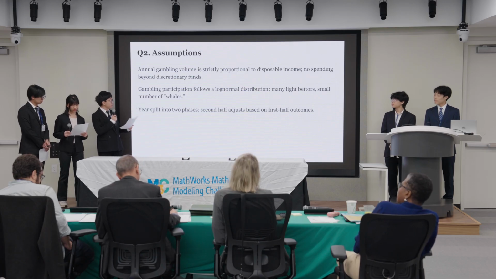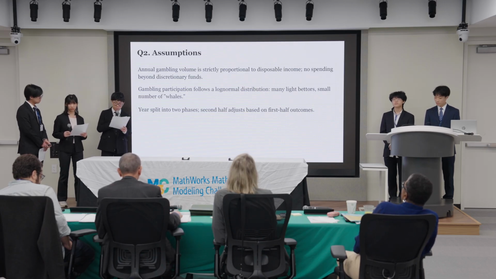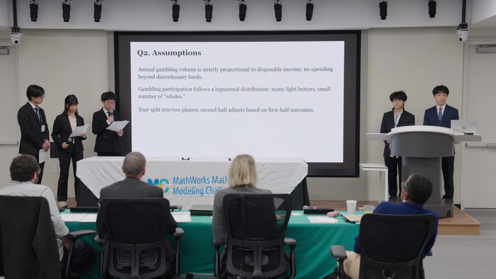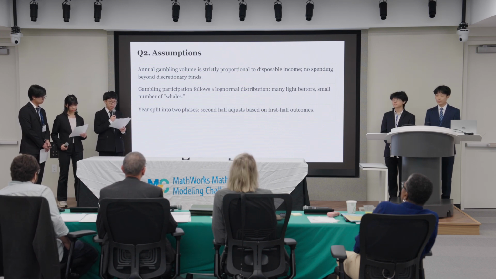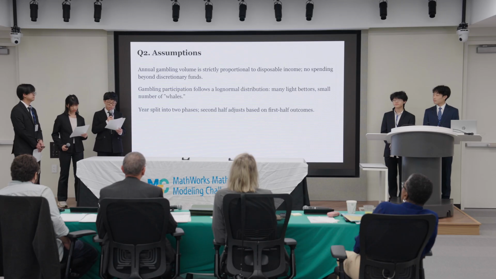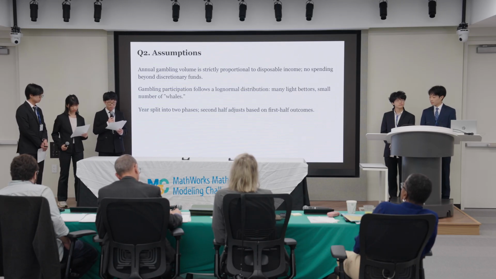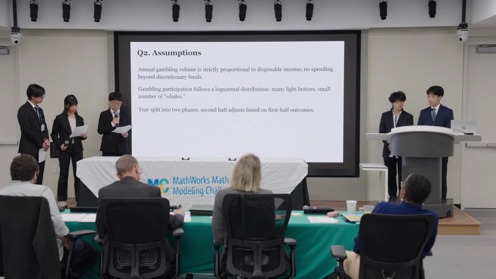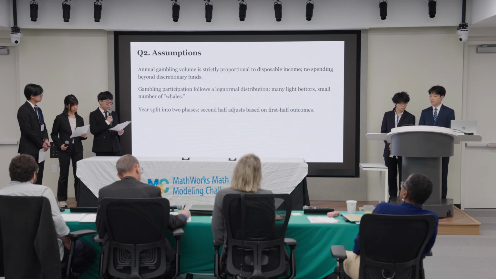Firstly, the assumption that gambling volume relates directly to disposable income allows us to discard expenses like loans that would basically be impossible to simulate. Secondly, we assume that gambling participation follows a log normal distribution, creating a light betting majority and a few high-volume gamblers called whales. Our last assumption comes from a desire to model a change in betting behavior or loss chasing. For simplicity, we split the year into two halves with the second half behavior adjusting based on the outcomes from the first.